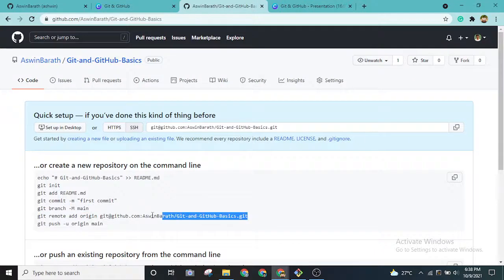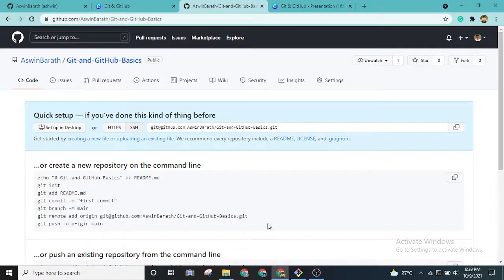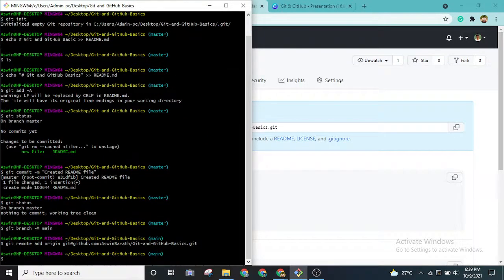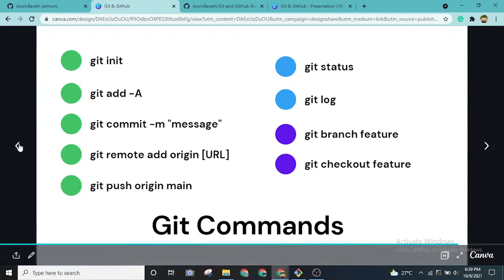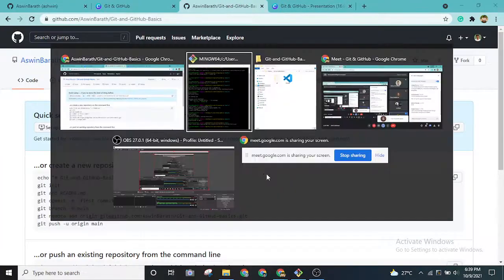Now I'm going to use this command to connect this remote repository to our local repository. Let me copy and paste. Once I've added it, I can finally push my code. When I go back to the stage, we have already committed this, and the local repository has saved the version. When we use the git push command, it will upload these files to our remote repository present over here, which is nothing but the GitHub repository.